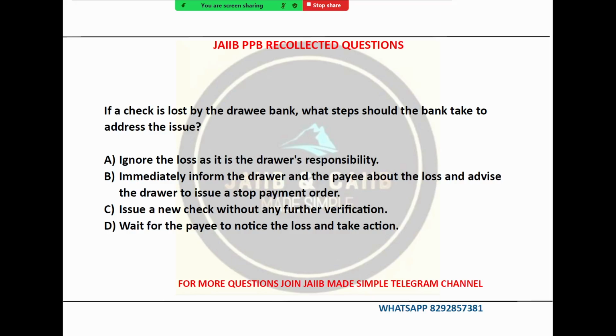Yes, correct. The drawee bank should take the immediate action to inform all parties involved and advise the drawer to issue a stop payment order to prevent the check from being cashed. Option C says issue a new check without any further verification. This is also incorrect. Issuing a new check without proper verification could lead to fraud or duplicate payment. Option D says wait for the payee to notice the loss and take action. This is also incorrect. Remember, the drawee bank has the responsibility to take action when the check is lost. The bank should immediately inform all parties involved and advise the drawer to issue a stop payment order. And issuing new check without proper verification is not a safe or secure practice.